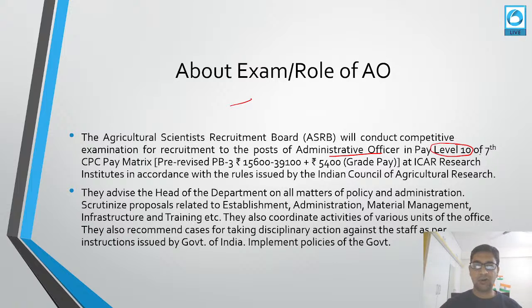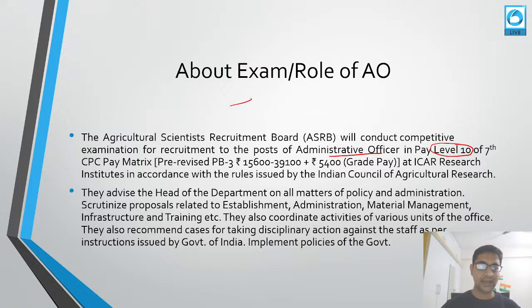So this level 10 of the 7th pay commission is similar to the person who gets recruited for the IES post. Okay, so it is the same as with the UPSC. At the Indian Council of Agriculture Research Institute, in accordance with the rules issued by the Indian Council of Agriculture Research, the main role of this administrative officer is to advise the head of the departments in all matters of policies and administration.